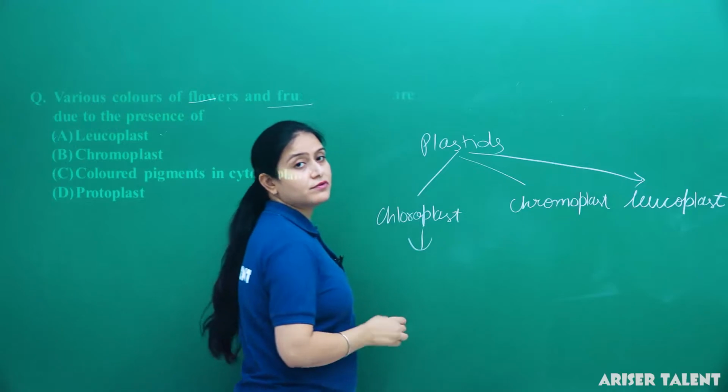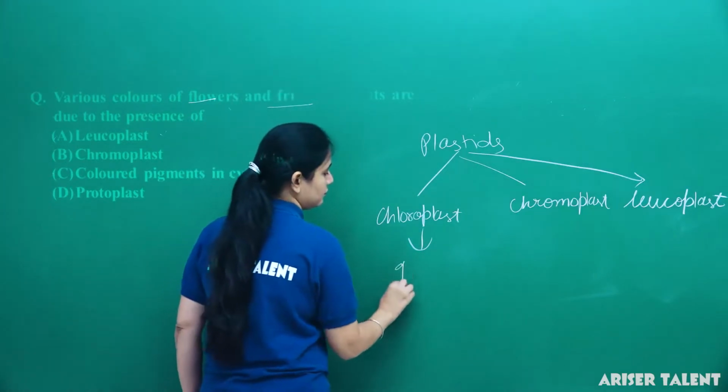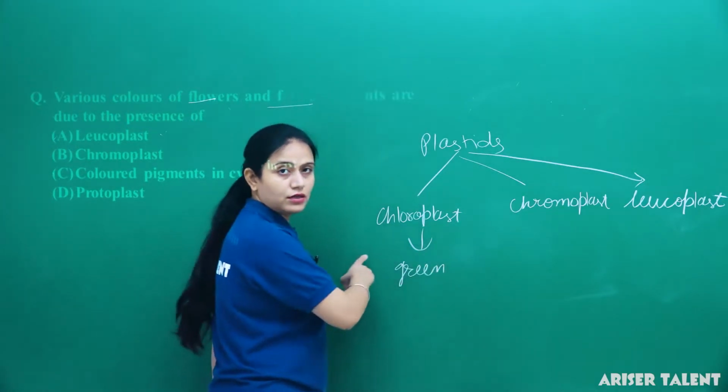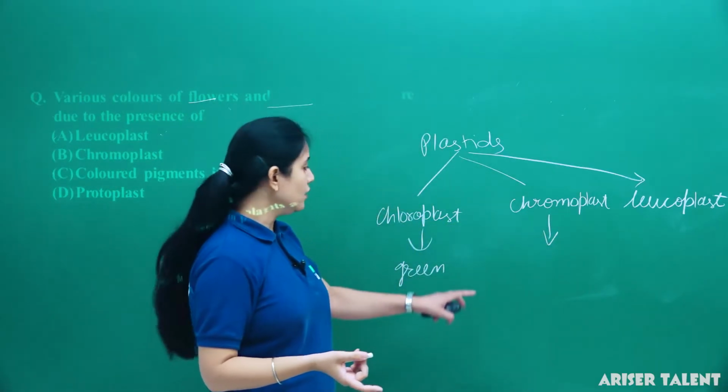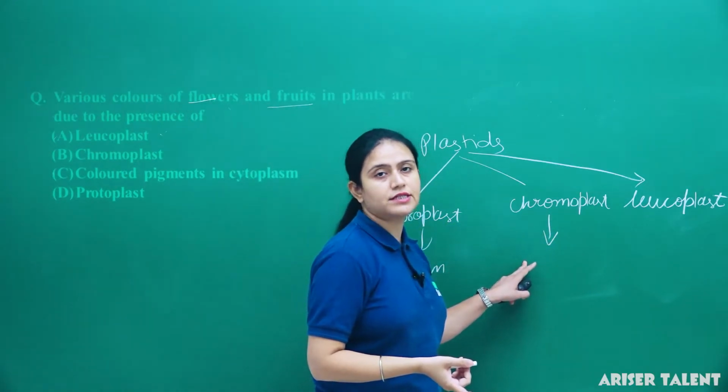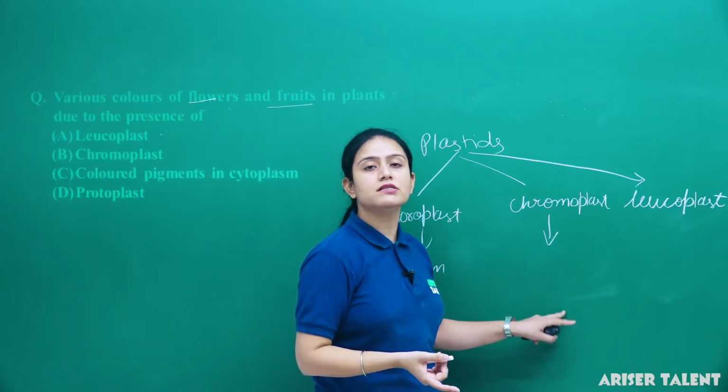Chloroplast is responsible for green color because it contains chlorophyll. Chromoplast gives different colors because only the green color is absent in it. Besides the green color, it contains many colors.